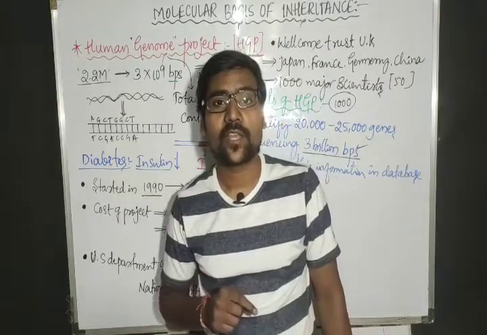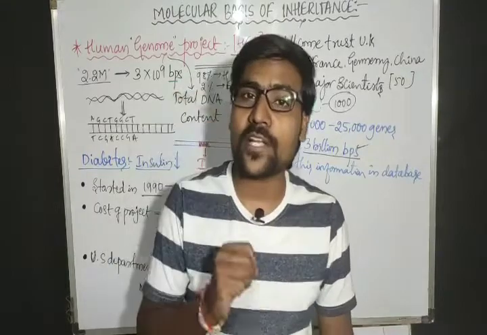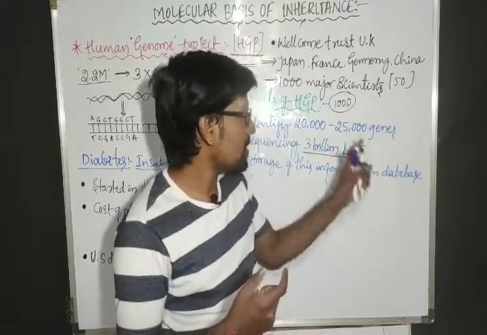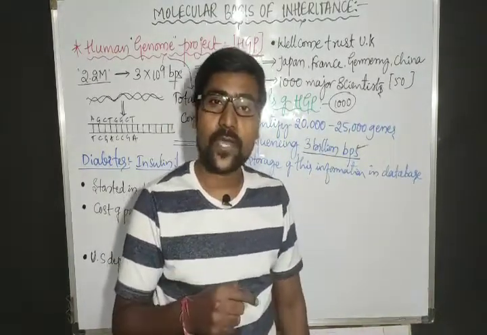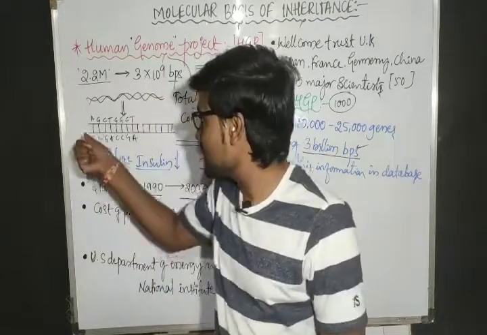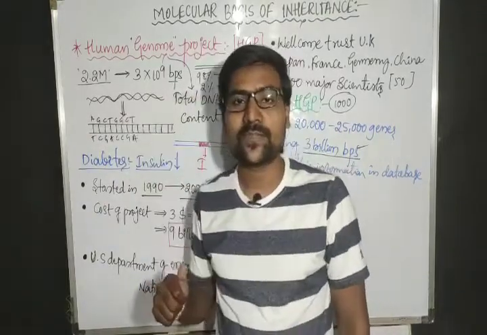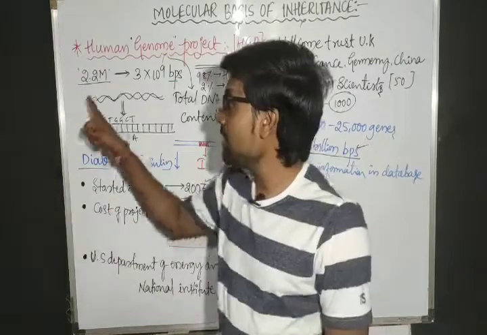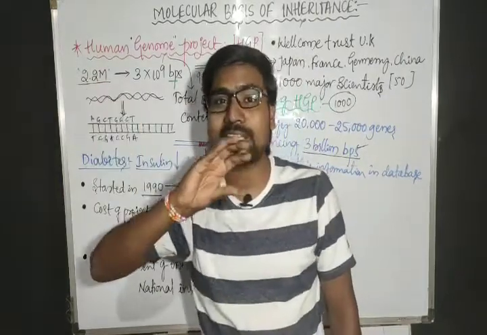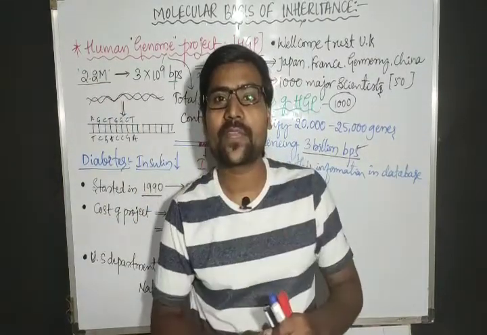Imagine how many books? 3,300 books. Each book how many pages? 1,000 pages. Each page how many letters? 1,000 letters. Then we can write the 2.2 meter DNA sequences in storage form.